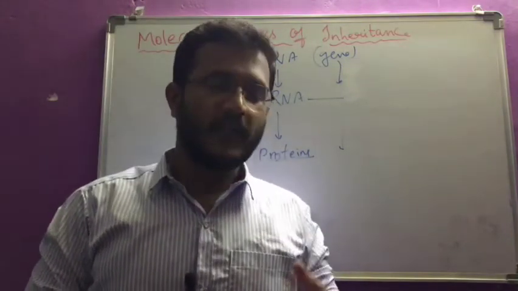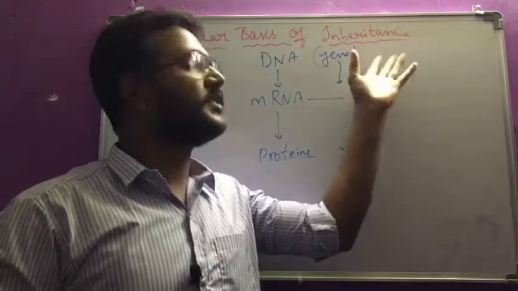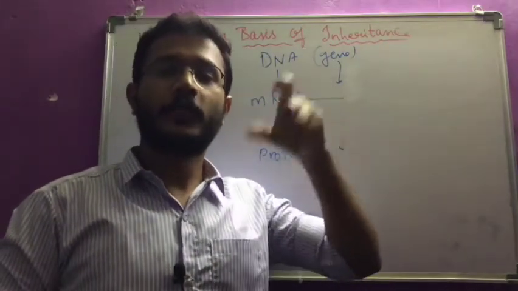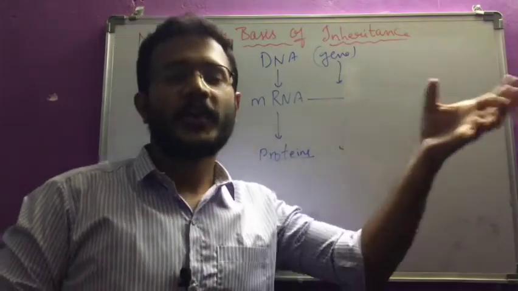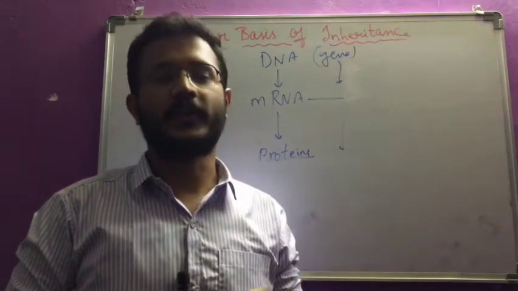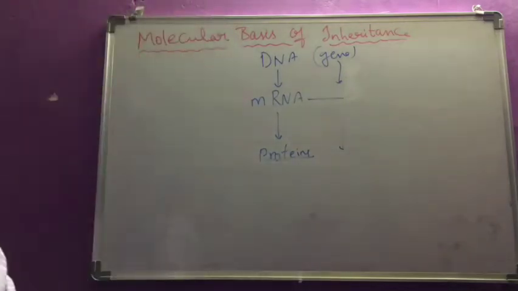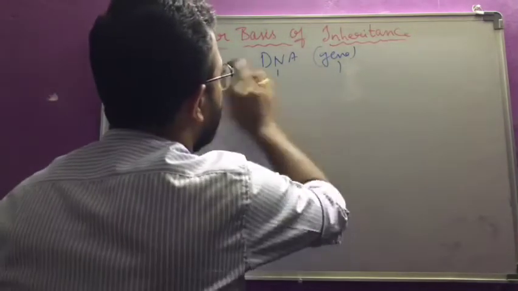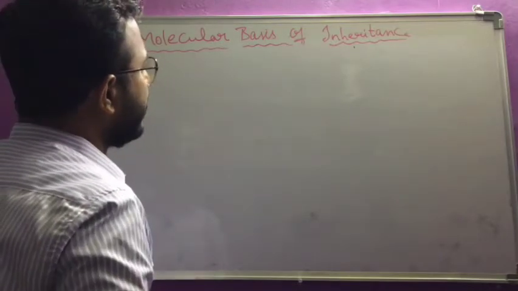That means whenever we need a high amount of protein, the gene has to be stimulated, and if we don't need that protein, the gene should be silenced. So who is regulating the gene, and at how many steps will the gene be regulated? Those things we will discuss now as a part of regulation of gene expression.